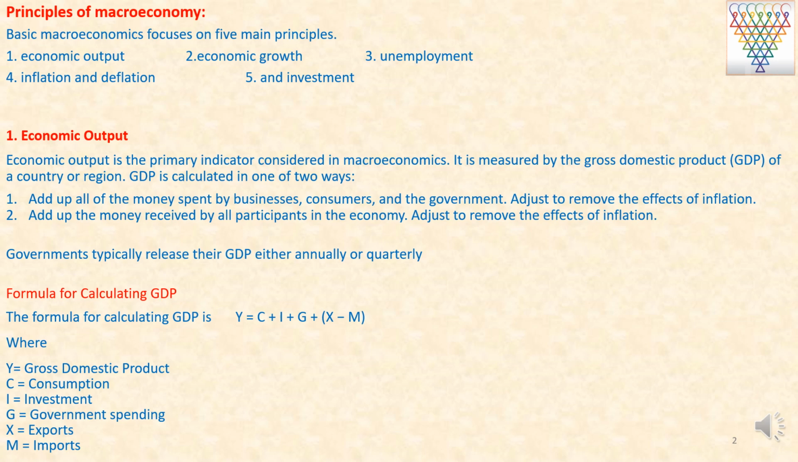The formula for calculating GDP is Y equals C plus I plus G plus X minus M, where Y equals gross domestic product, C is consumption, I is investment, G is government spending, X is exports, and M is imports.